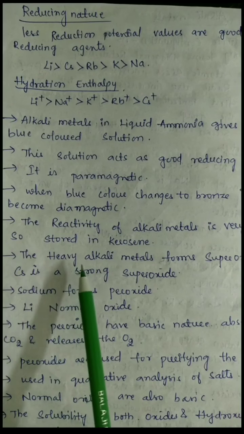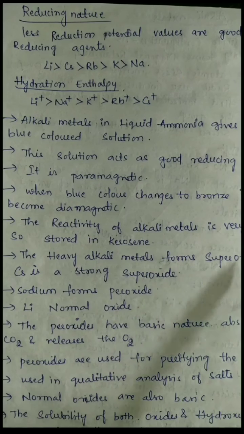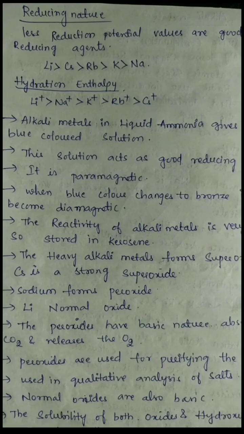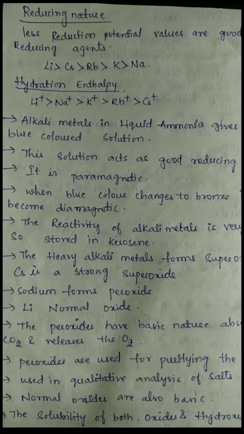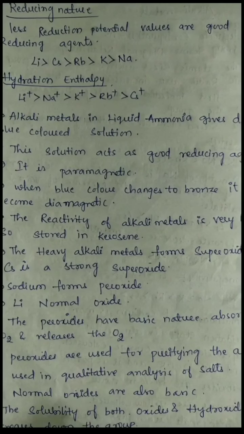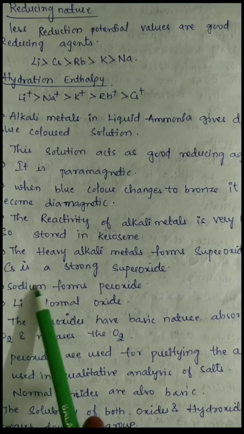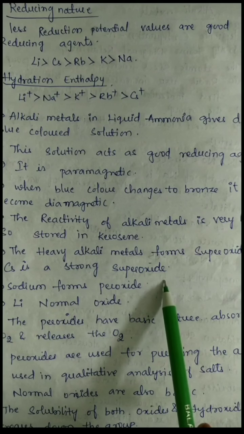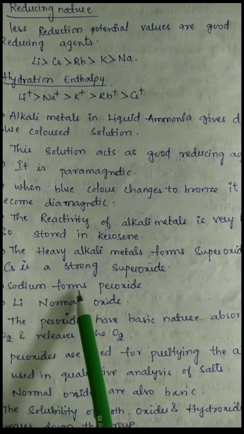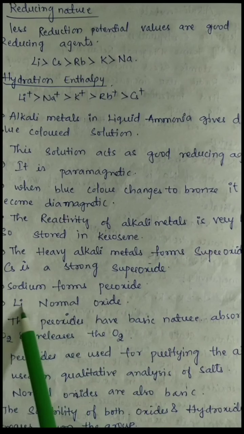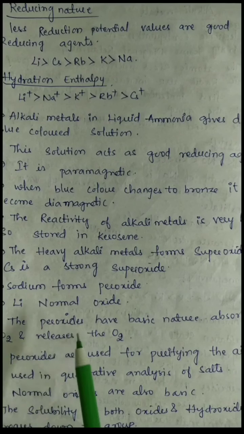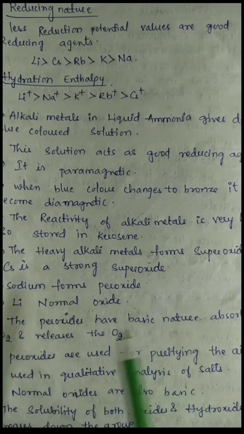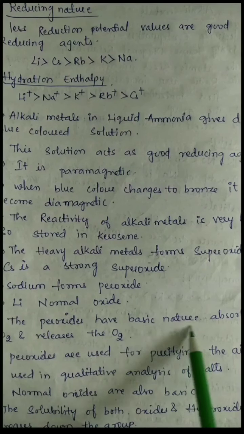And the heavy alkali metals form superoxides. Here the heavy alkali metals always tend to form superoxides, and the heavy alkali metal is cesium. So cesium forms a strong superoxide. Sodium forms peroxides. Lithium forms the normal oxides. The peroxides have basic nature. The peroxides always have basic nature.